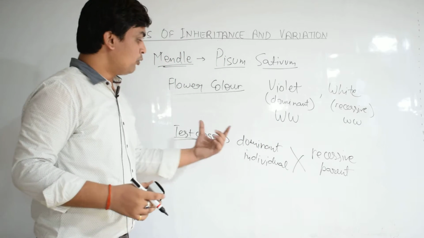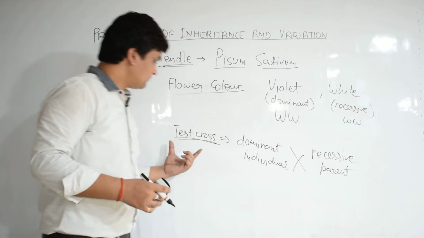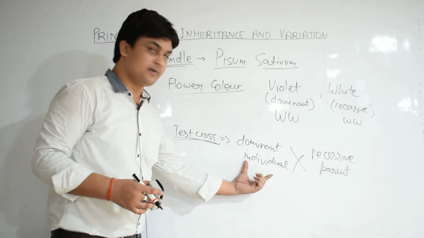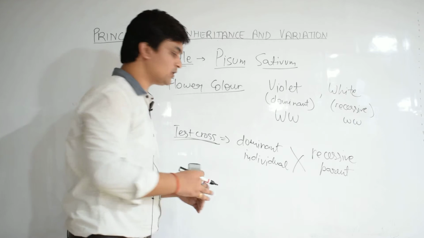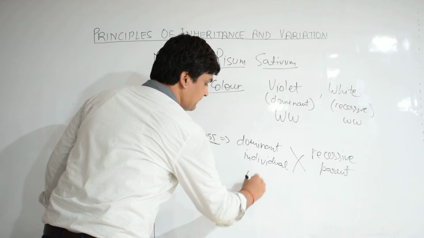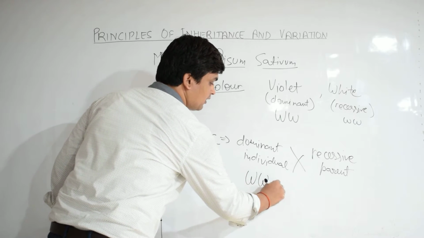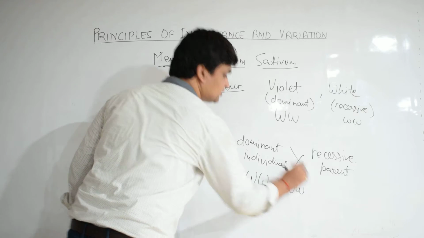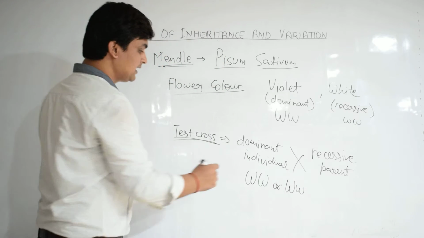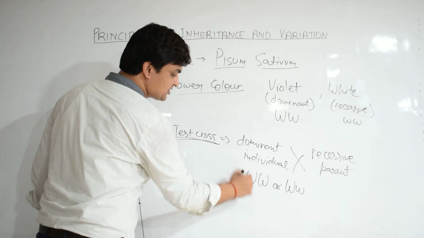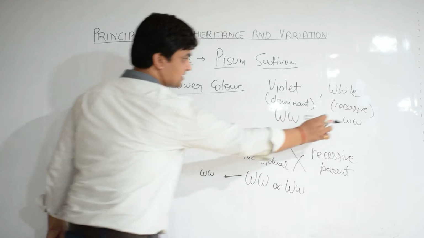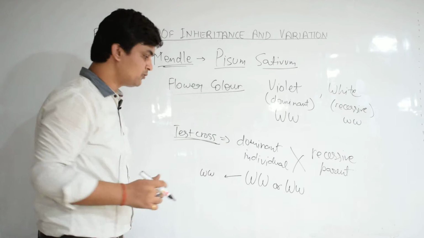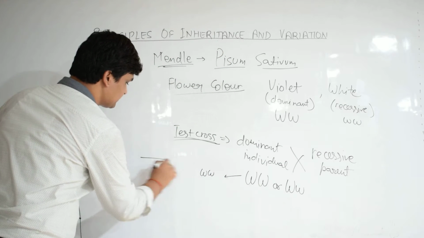Now we have to perform a test cross in which a dominant individual is needed, and we do not know the genotype of the dominant individual. So it can be either capital W capital W, or capital W small w. Now if we cross this genotype individual with recessive parent, that is small w, what do we get?